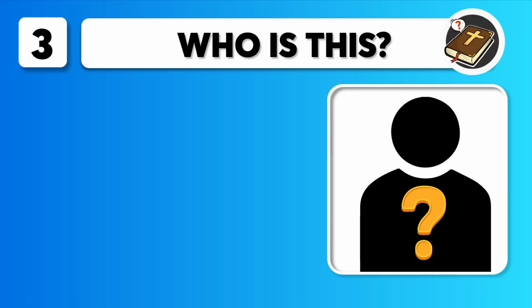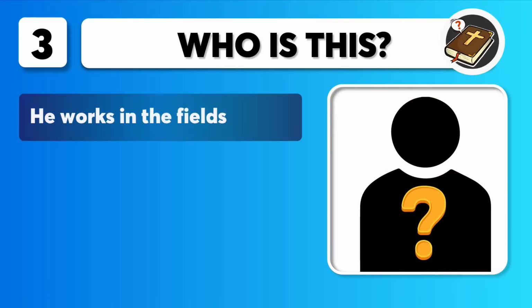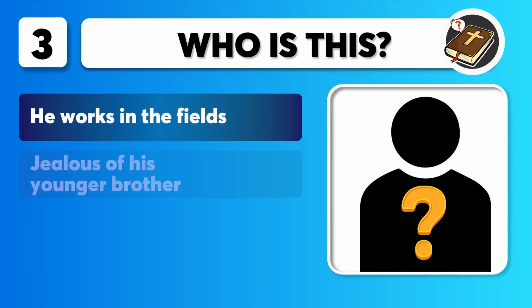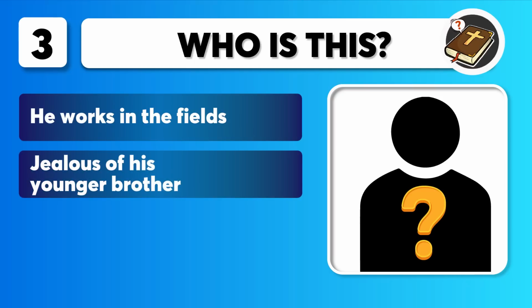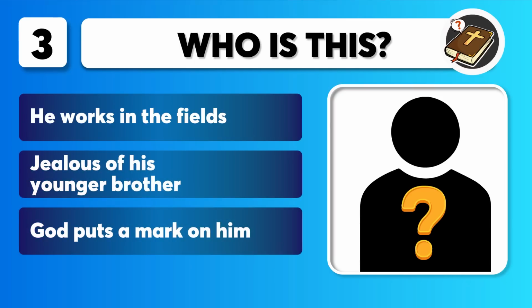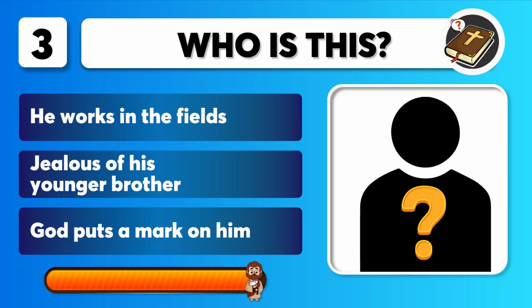Question 3. Includes clues. He works in the fields, jealous of his younger brother. God puts a mark on him. Who is this? You get 10 seconds.